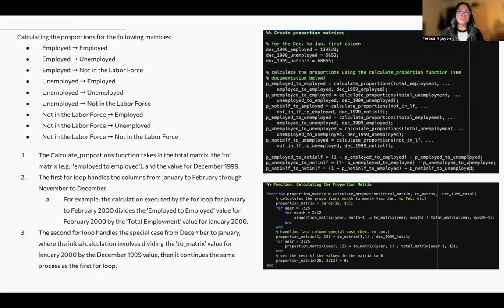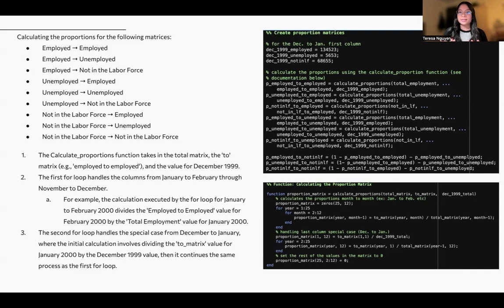And so then we calculate the proportions for the following matrices: employed to employed, employed to unemployed, and so forth. We do this by using a calculate proportions function that takes into account a total matrix, the two matrix, such as employed to employed, and the value for December 1999. And so now the column names are January to February, February to March, all the way to December to January. And so this is where we use the first for loop, which calculates from January to February column all the way to November to December.